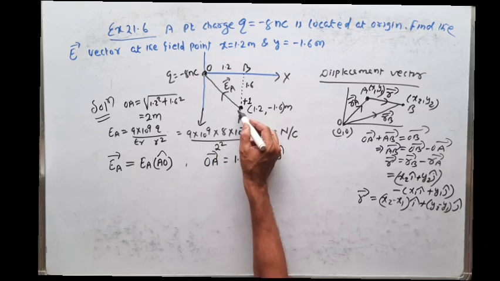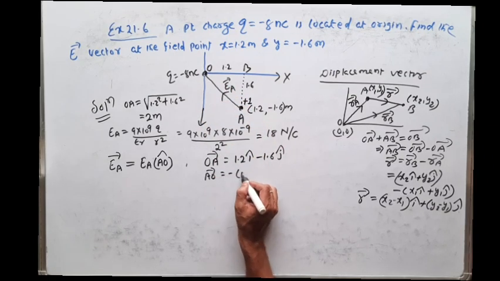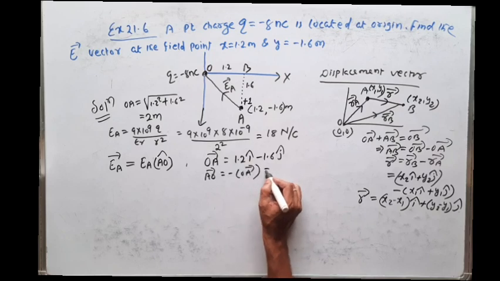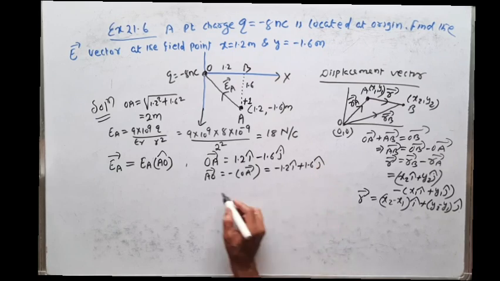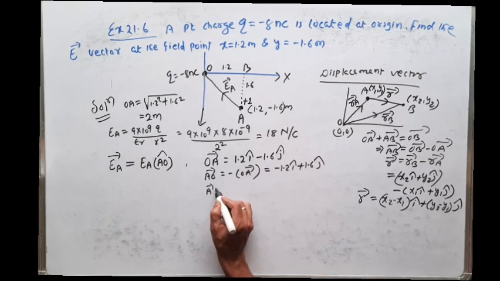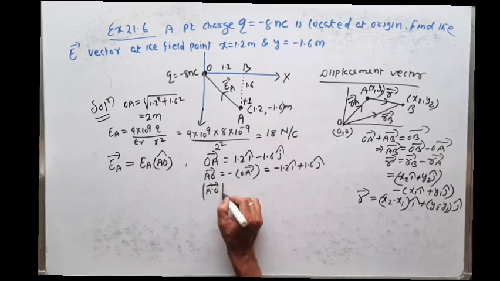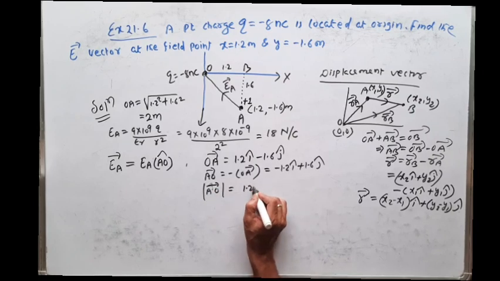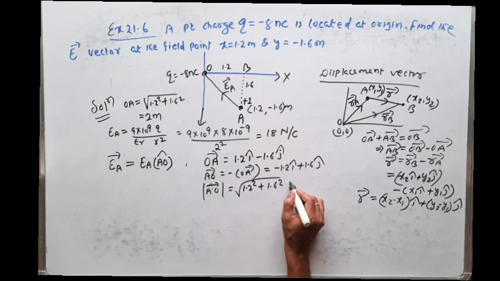But I want to find AO vector. So AO vector is negative of OA vector, which is equal to minus 1.2 I cap plus 1.6 j cap. What is the magnitude of AO vector? It is x component square plus y component square, square root, which is nothing but 2.